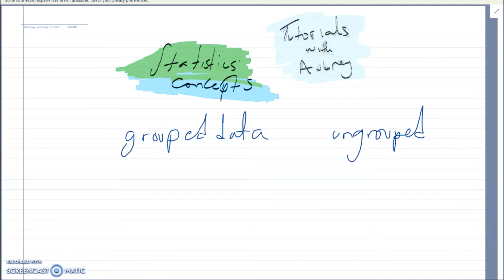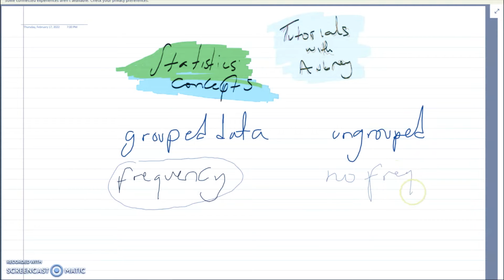All right. So what determines whether data is grouped or ungrouped is the frequency. Okay. So if your data has a frequency, then that data is grouped. And if it has no frequency, that data is ungrouped.